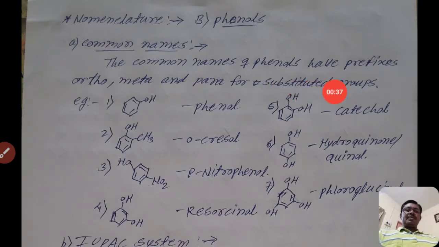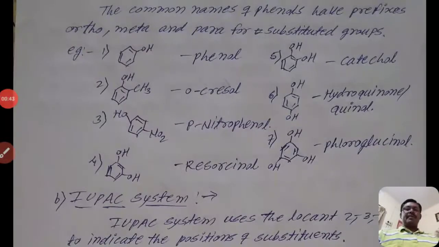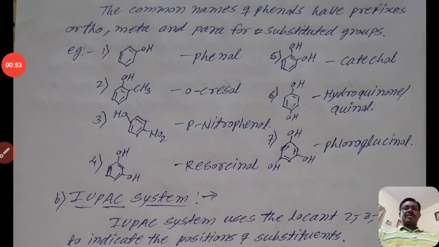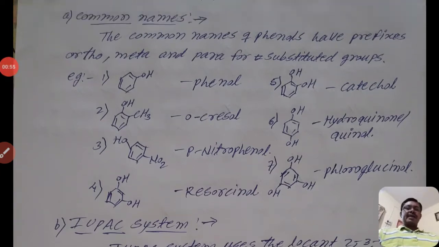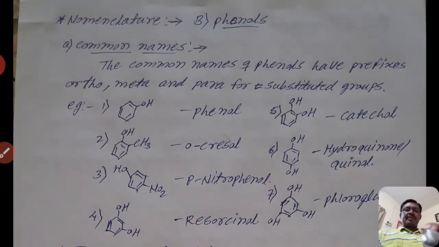The common names of phenols have the prefixes ortho, meta, and para for substituting groups. You already know about it. Ortho, meta, para: the position of the substituents is indicated in the common name system. See here, there are some examples.